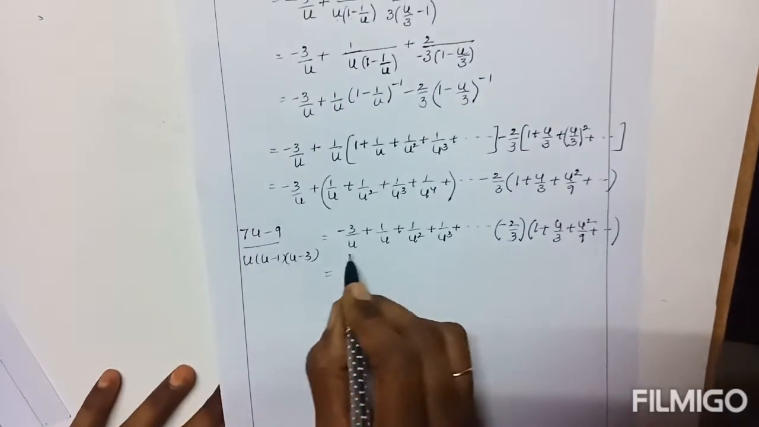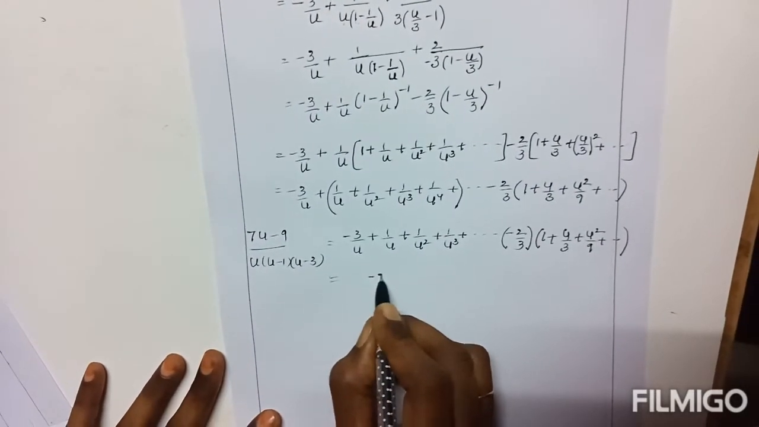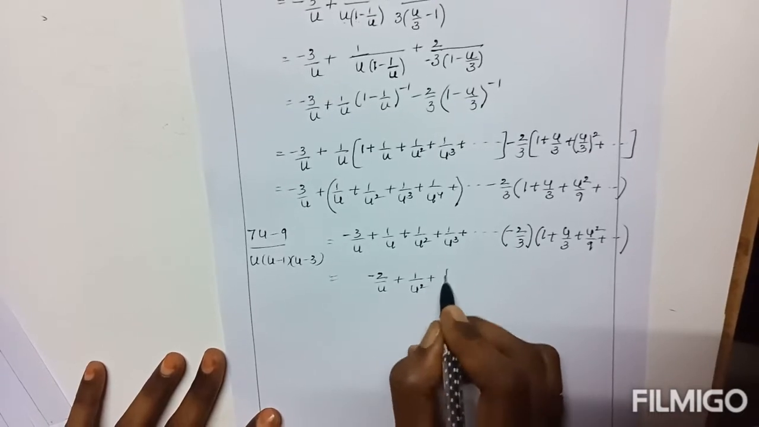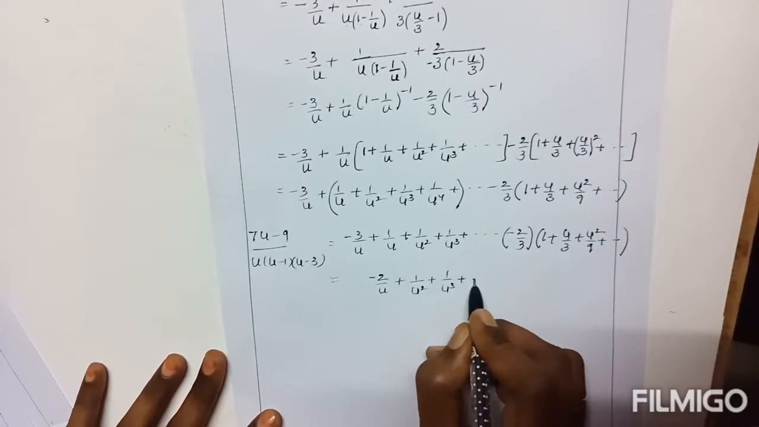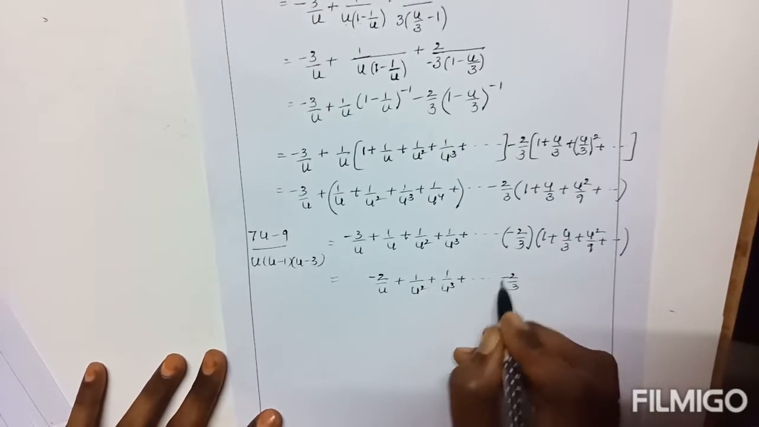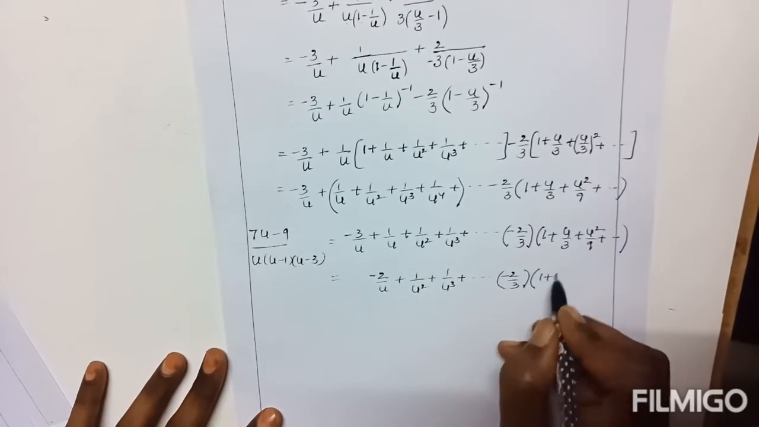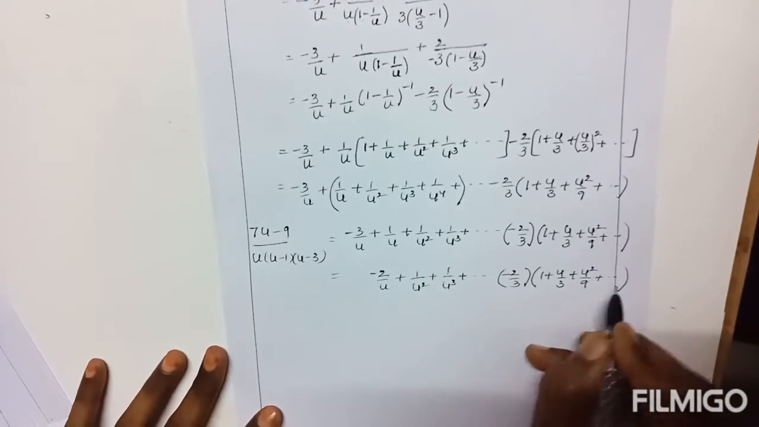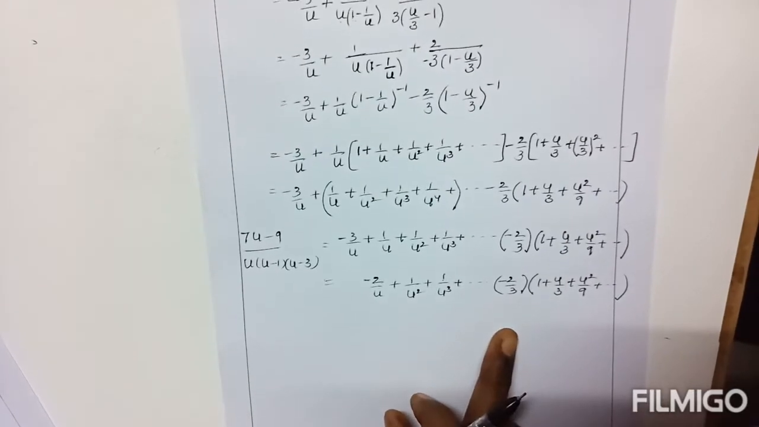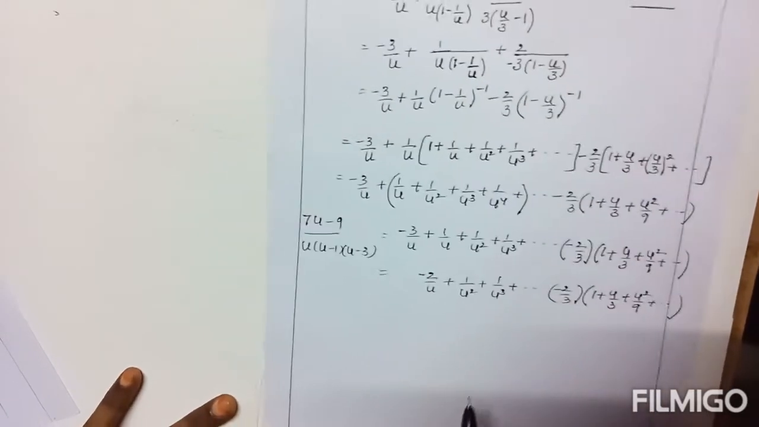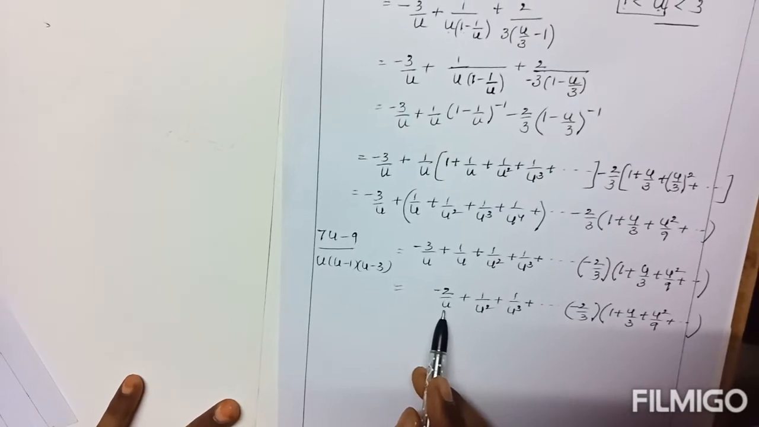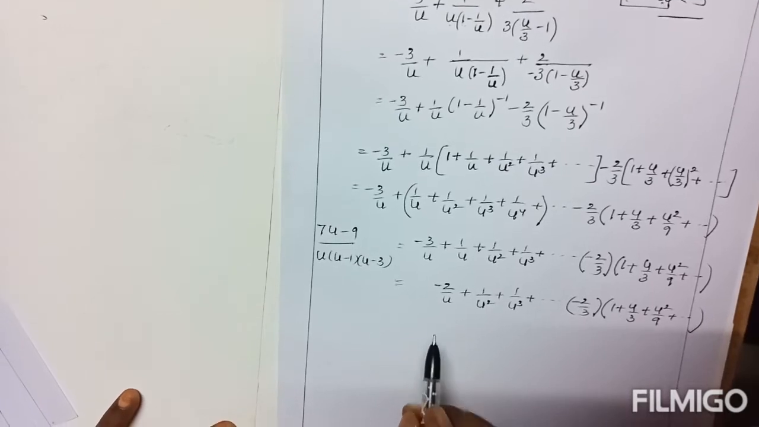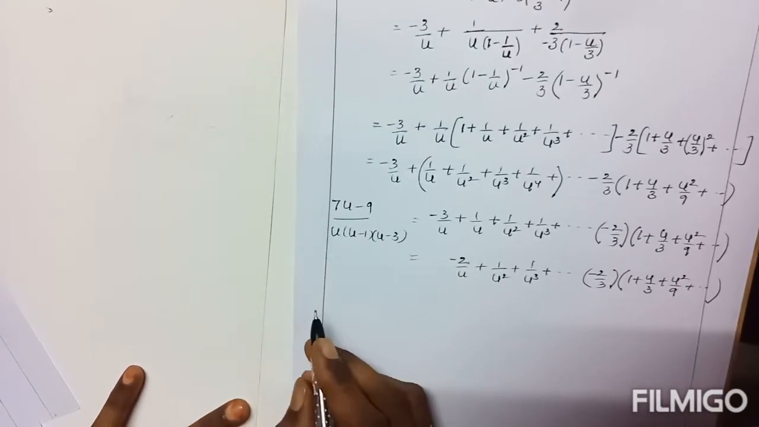Here these two have the same denominator: minus 2 by u plus 1 by u square, 1 by u cube, minus 2 by 3, 1 plus u by 3, u square by 9 plus. This is called the expansion of the given function. But the problem is defined in terms of z, so you can replace u by the corresponding value. What is that? u equals z plus 1. You can substitute u equal to z plus 1.